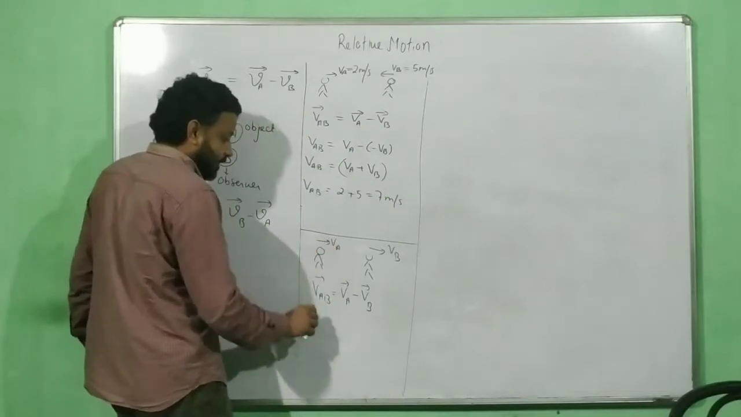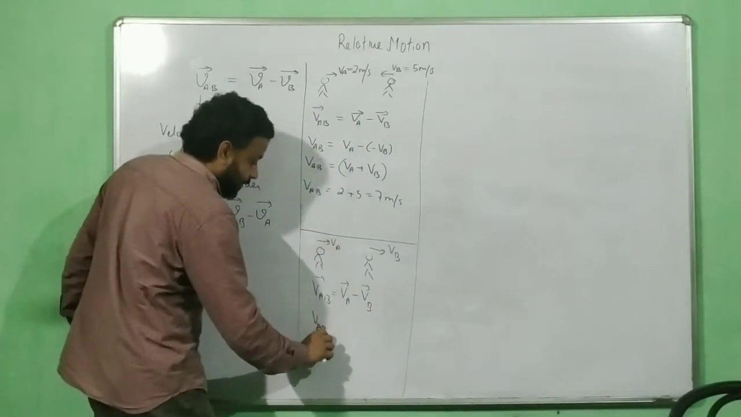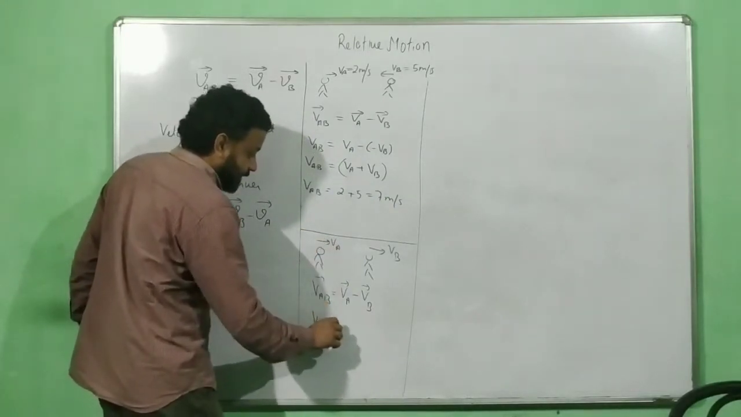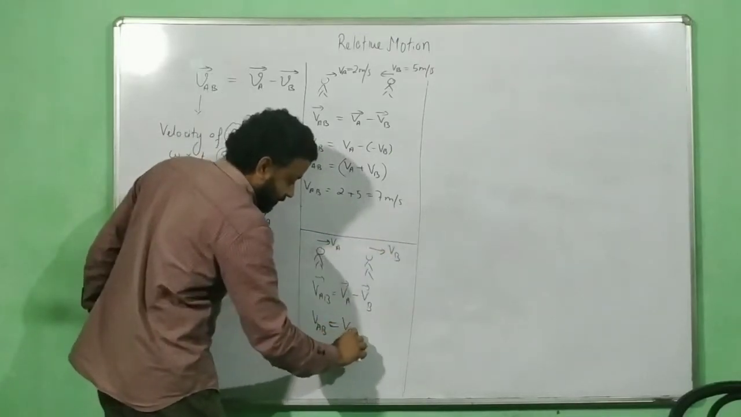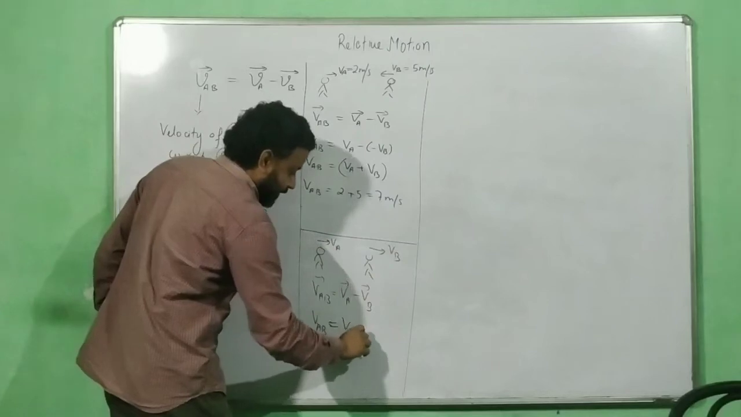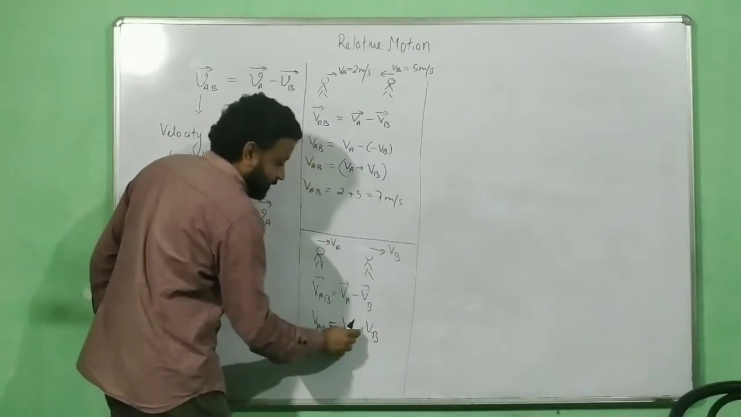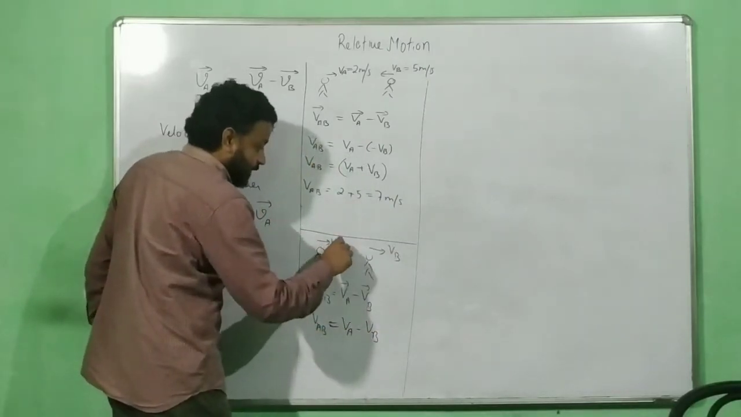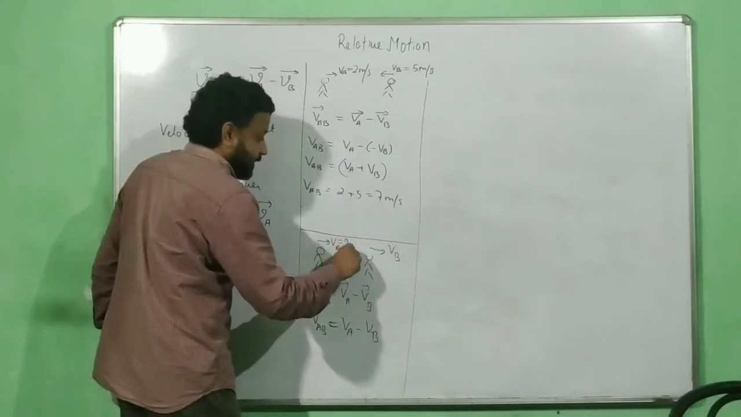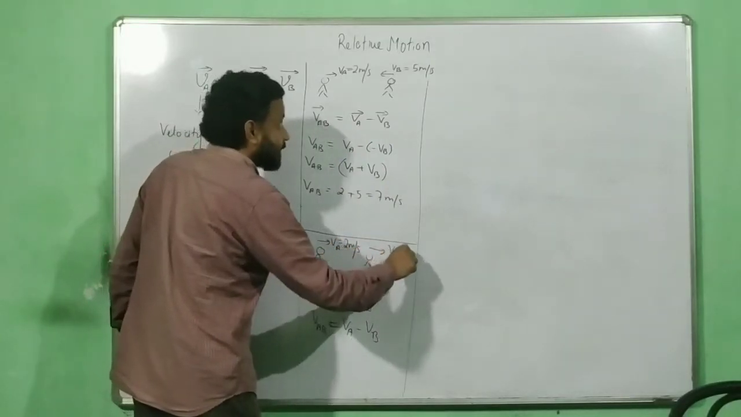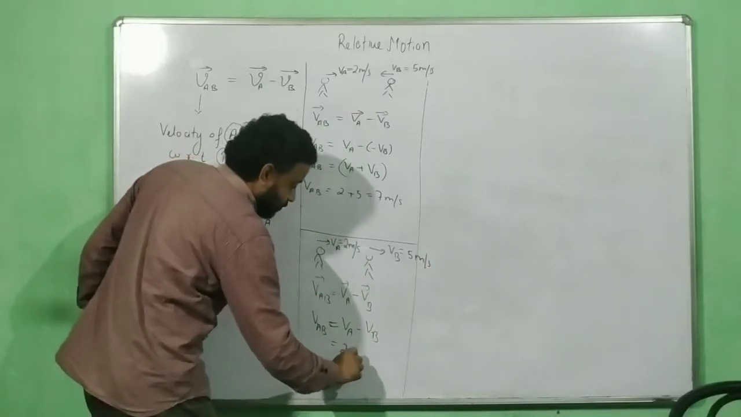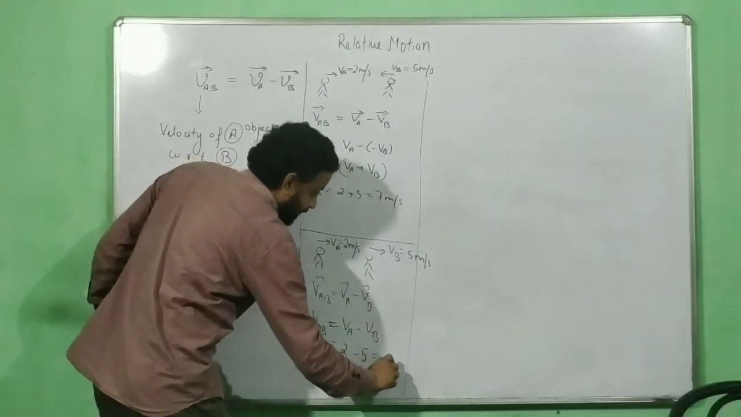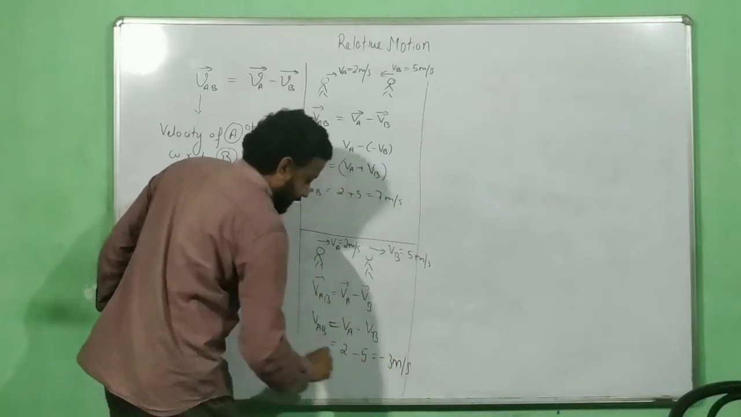Now what is VAB? If I have to write the magnitude part over here, VA is in this direction, that positive direction, so I will keep it as positive. VB is in this direction, so I will keep it as positive. This minus sign is in the formula. So now if I consider that VA is 2 meter per second, VB as 5 meter per second, let us say, so VA minus VB is 2 minus 5, that is equal to minus 3 meter per second.